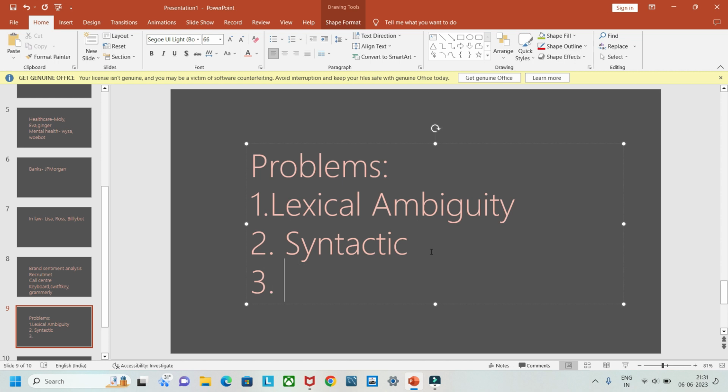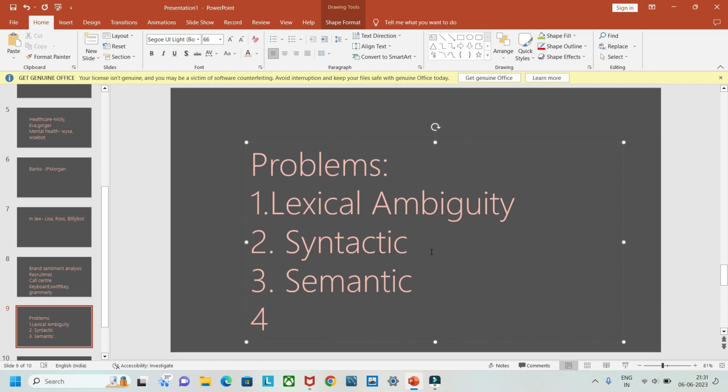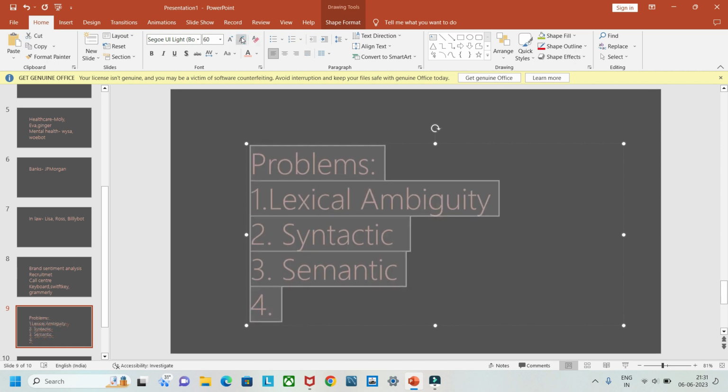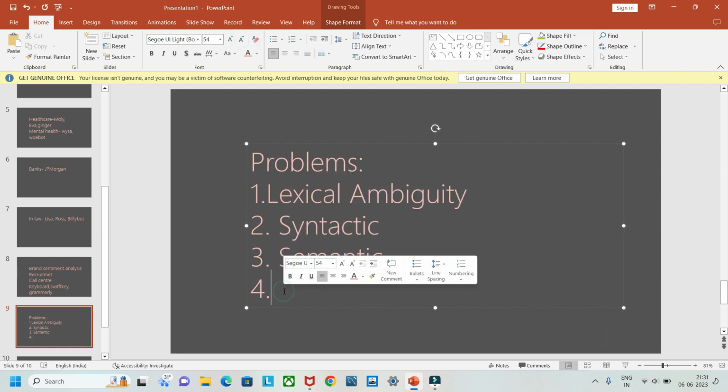The next is semantic ambiguity. Here the meaning changes. For example, Alice loves her mother, so does Jacob. Here there is confusion whether Jacob loves Alice's mother or his own. That is semantic ambiguity. The next ambiguity is